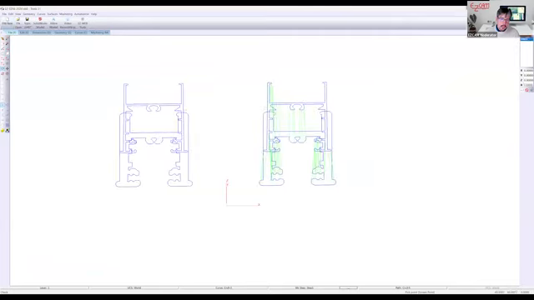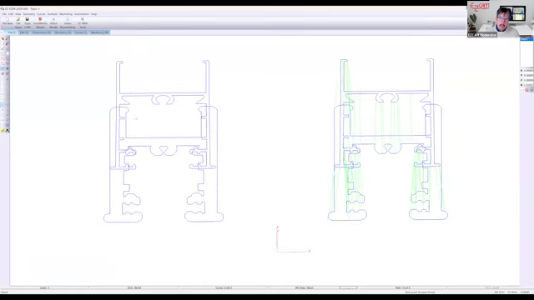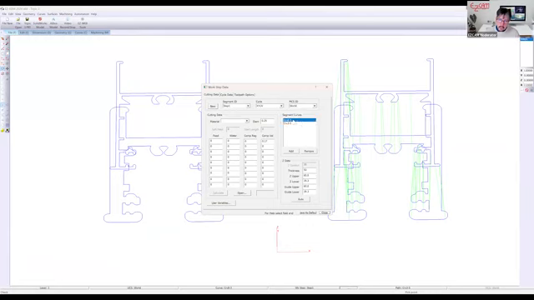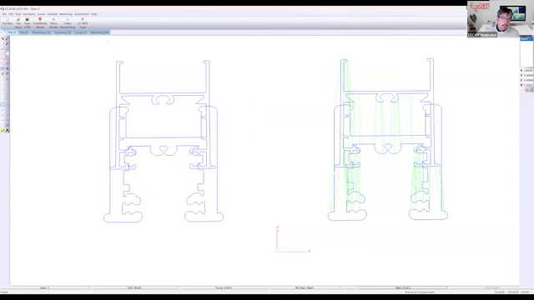Here we already have curves built. On the right-hand side, this work step had already taken care of that, so I'm going to switch over to the left-hand side. So I'm going to open up the existing work step. I'm just going to click and drag and remove. Now I don't know the names of these curves. I can go down to the lower right-hand corner where it says path. There's a question mark, so I click on that. I'll pick the lower profile, then the upper. And verify that.